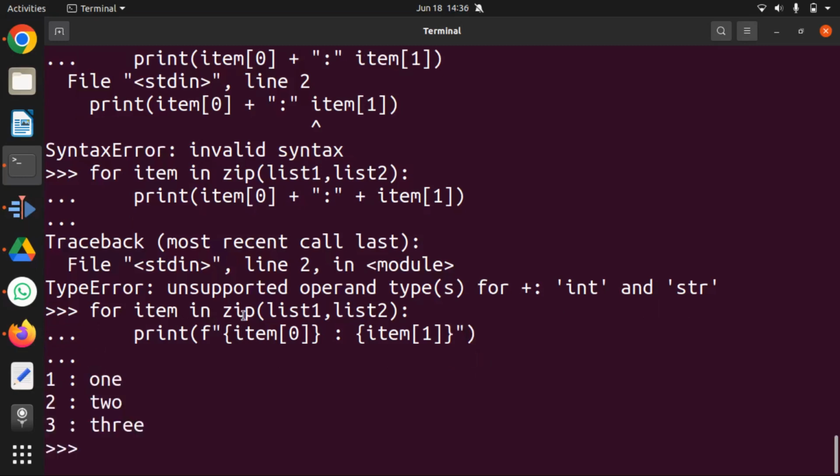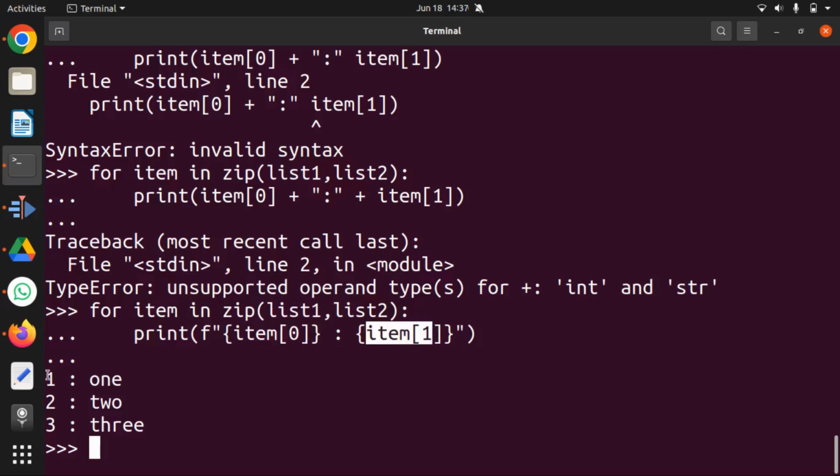You can see what happened here is list 1 had 1 in it, list 2 had the string 1. So when I say zip, it took one element from this, took one element from this. It basically created a tuple of these two elements, all right, and assigned it to item. And when we came inside the for loop, we accessed them item wise, item 0 and item 1.